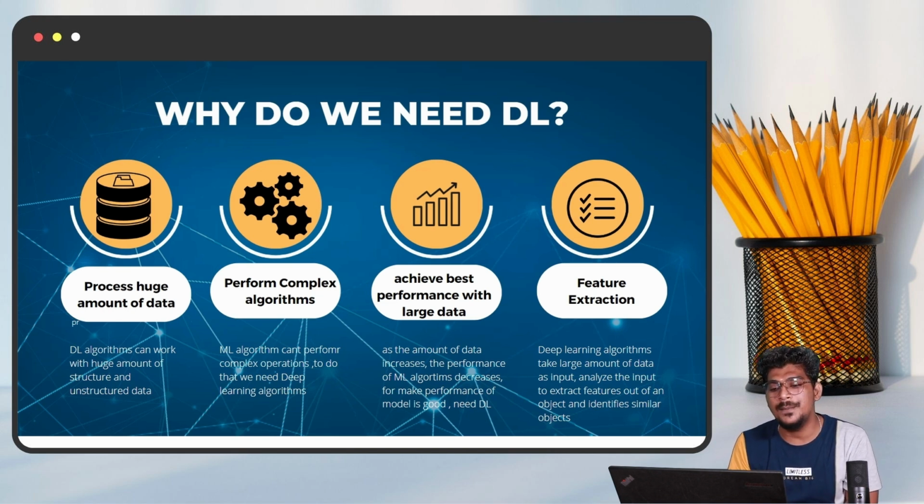And what about the performance? The next point: performance on complex algorithms. In machine learning, a certain algorithm will give only a few kinds of solutions. Maybe if it is a complex problem, machine learning will not give the correct performance, but deep learning can do it. So that's why I mentioned here, the deep learning algorithm can perform complex operations. For those complex operations, we need the deep learning algorithm.